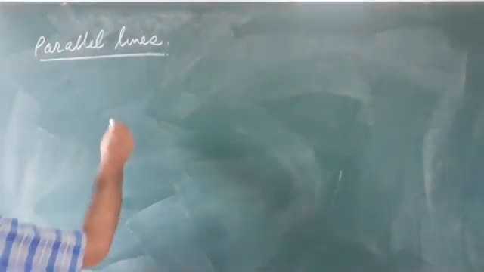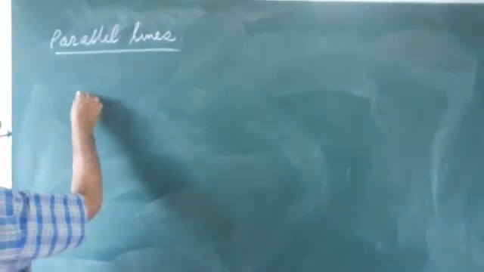So the next topic is parallel lines. What really are parallel lines? Two lines on a plane are called parallel if they do not intersect even when they are produced. That means the distance between two parallel lines is the same and they do not meet or intersect each other however far we extend them.